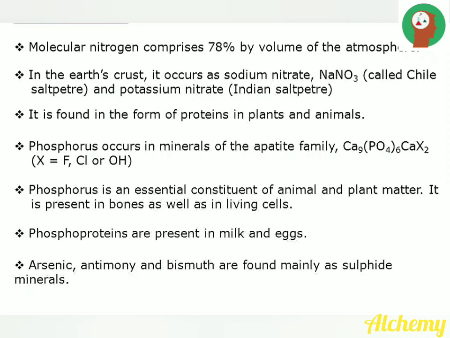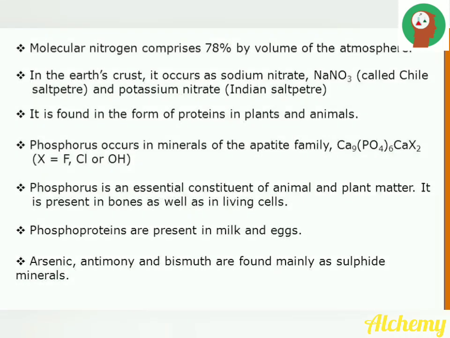Phosphorus occurs in minerals of the apatite family. Phosphorus is an essential constituent of animal and plant matter. It is present in the bones as well as in the living cells. Phosphoproteins are present in milk and eggs. Arsenic, antimony and bismuth are found mainly as sulfide minerals.